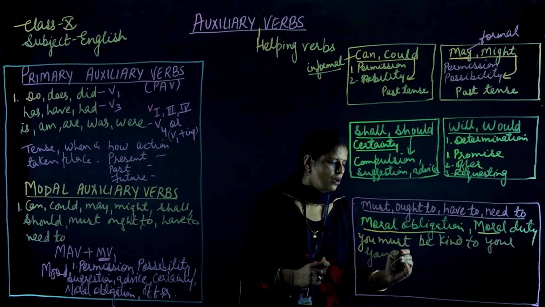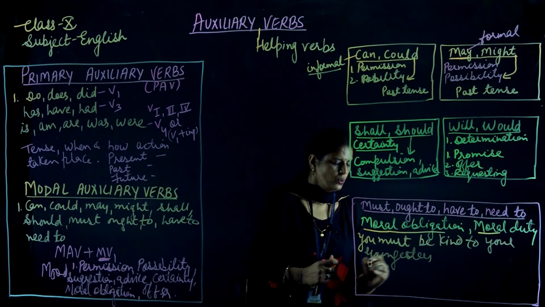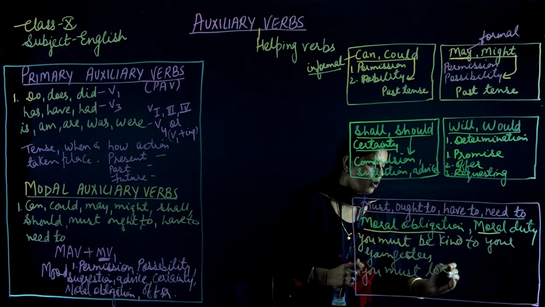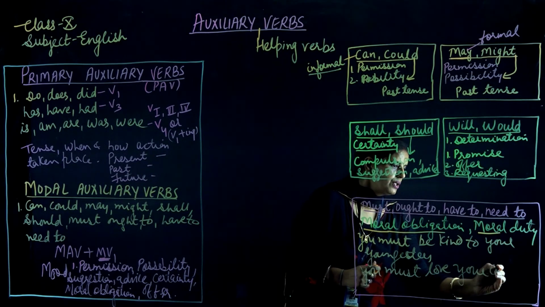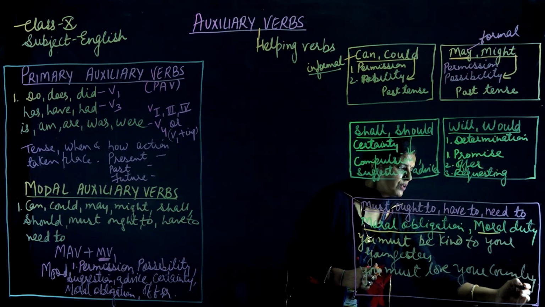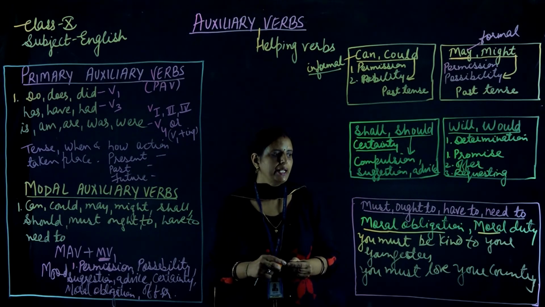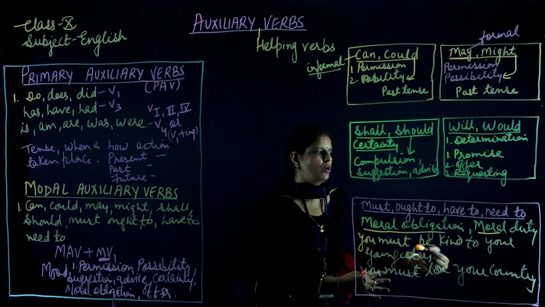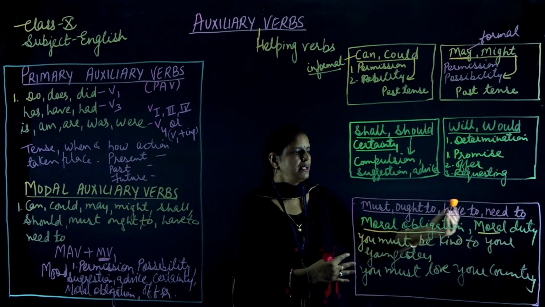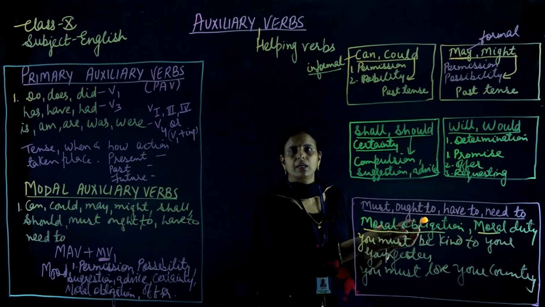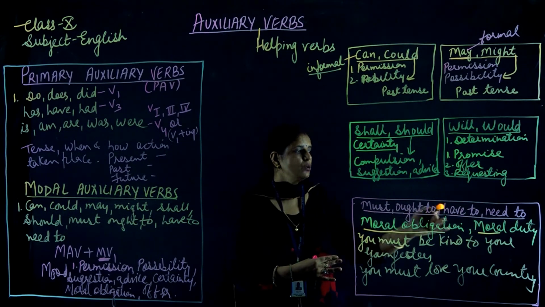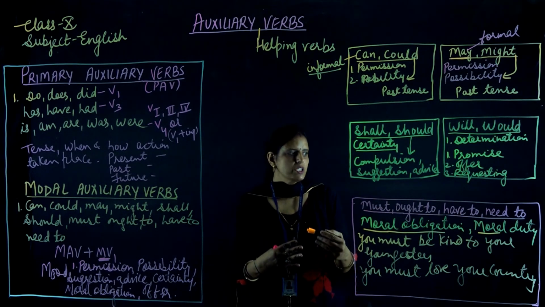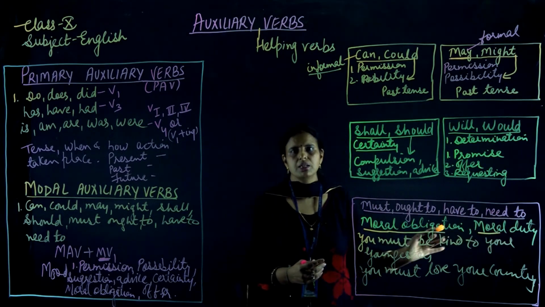Like for example, you must be kind to your youngsters. Or we can say that you must love your country. This is your moral obligation, this is your moral duty. At the same time, we can make use of the other modal verbs also, like ought to, have to, and need to. They also show the same moral obligation and the same moral duty. Like you ought to respect your elders, means it's your moral duty. You have to reach school in time, means again it's your moral duty, you have to just fulfill it. And need to also means the same thing.